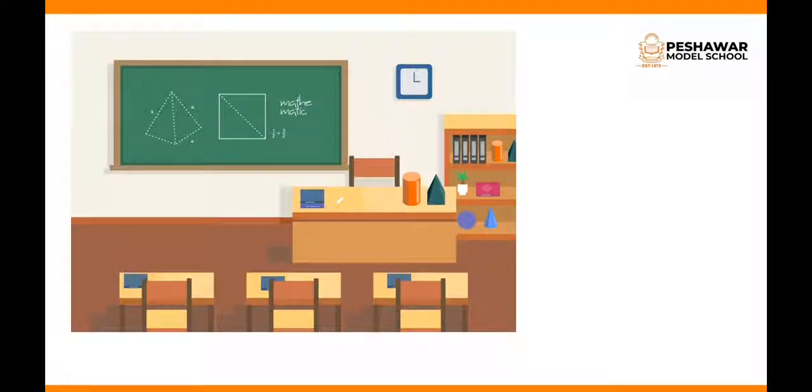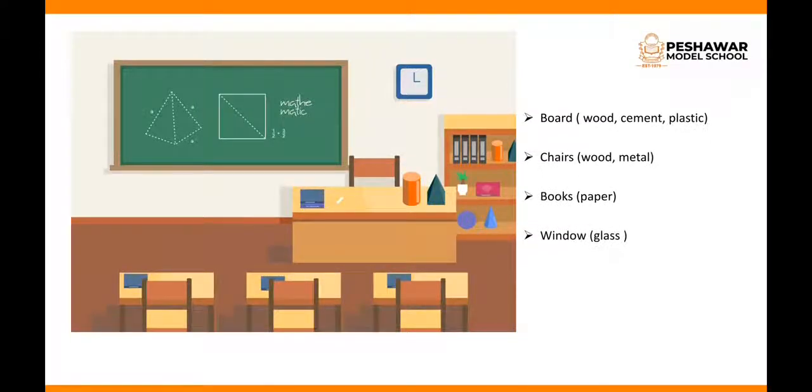Now this is the picture of a classroom. Here you can see a lot of things. There are a board, chairs, books and a window. Now we will see what these things are made of. The board can be made up of wood, cement and plastic, while chairs are made up of wood and metal. Books are made up of paper and the window is made up of glass.